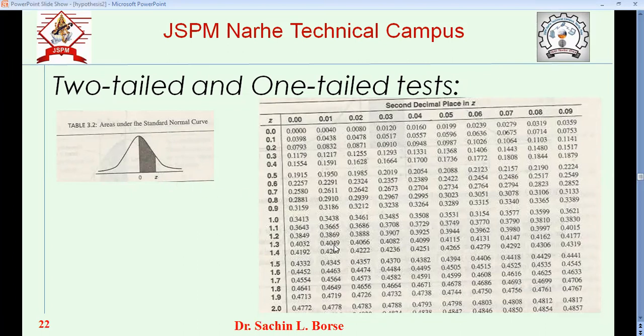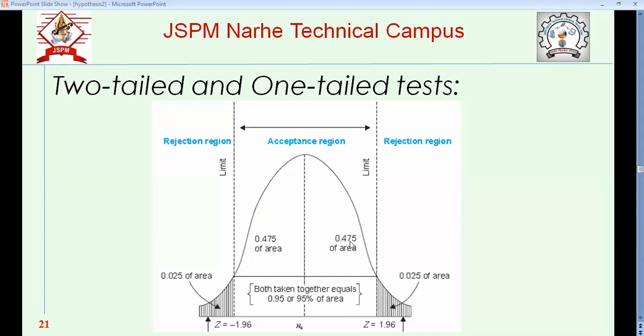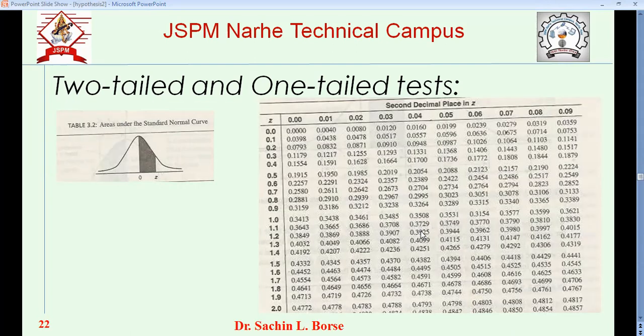For our case, how much was the percentage? 47.5%, that is 0.475. So where does 0.475 come? I'll mark it with the marker.